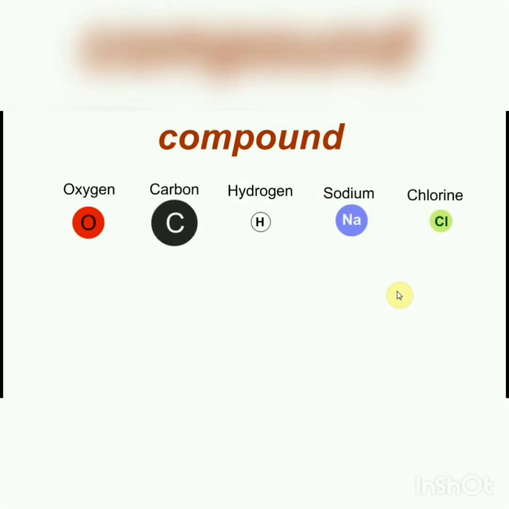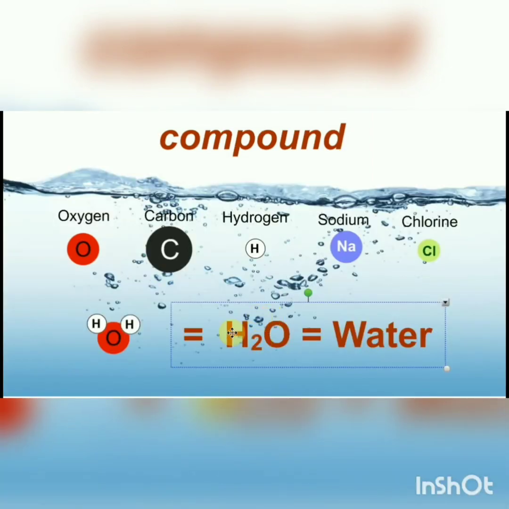Let's look at some examples of compounds. Here are some elements. I am going to put together some of these atoms. I am taking one oxygen atom and 2 atoms of hydrogen and put them together. So, what do you think I am going to get when these react together? Well, we get a totally new substance, that is water. Water is a compound with its properties different from its constituent elements, that is hydrogen and oxygen. Water is a liquid while hydrogen and oxygen are gases.